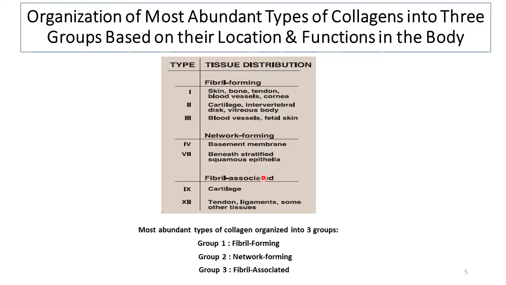Now the third group is termed as fibril associated collagen, and it includes type 9 and type 12 collagen. And what is meant by fibril associated? These collagen molecules are present on the surface of fibril forming collagens. And what is their function? They serve to connect these fibril forming collagens to neighboring molecules in the extracellular matrix.